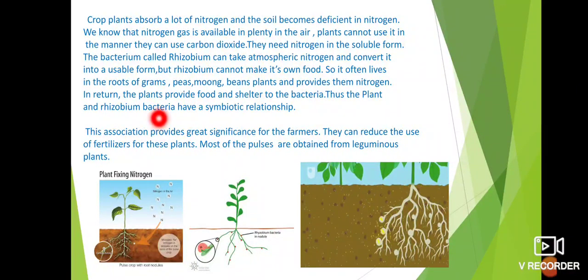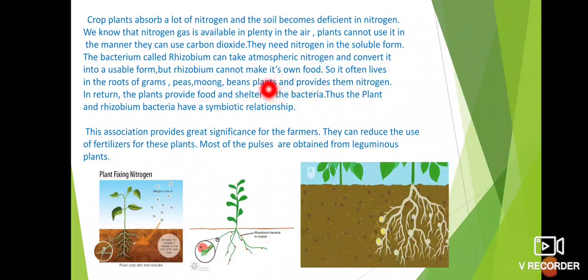But see here, Rhizobium cannot make its own food. So it often lives in the roots of gram, pea, moong and bean plants, and provides them nitrogen.